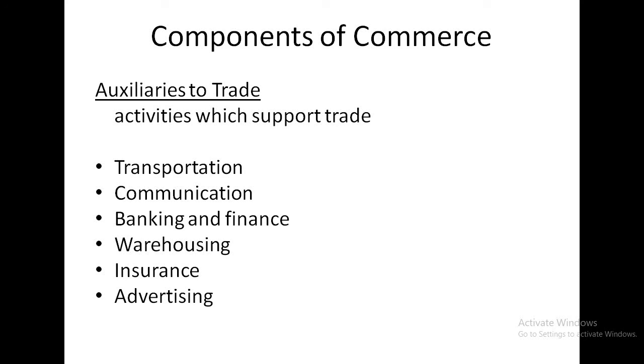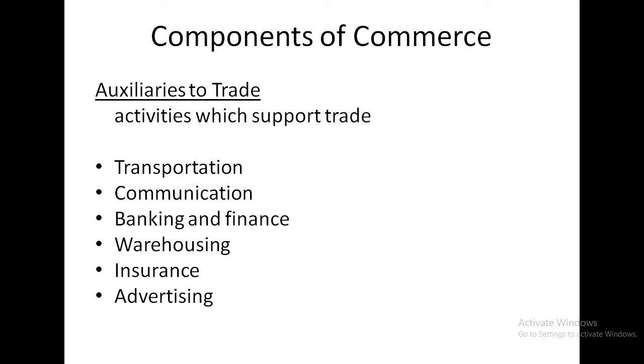Next one is insurance. Business involves various types of risk due to fire, flood, theft, etc. So insurance removes the hindrances of risk. On payment of a nominal premium, the amount of loss or compensation for injury can be recovered from the insurance company.